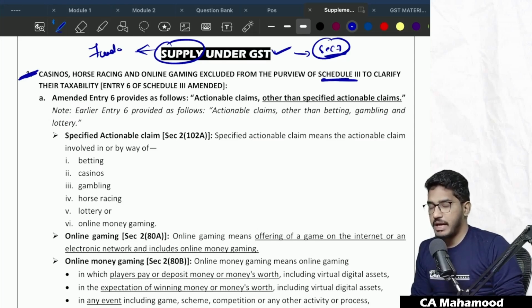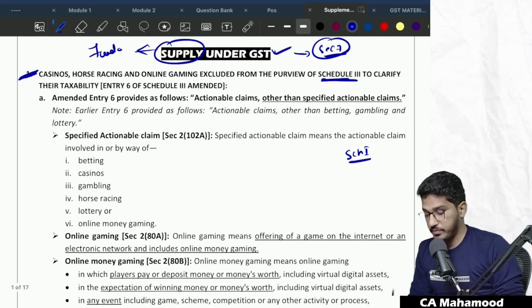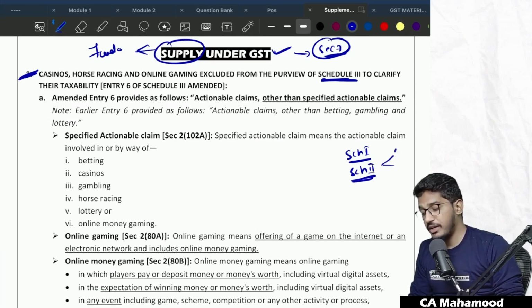If you remember, we have discussed various schedules. We have discussed schedule 1, the activities which will be considered as supply even without consideration. We have discussed schedule 2, which clarifies whether an activity will fall under supply of goods or supply of services. That confusion has been sorted out by schedule 2.